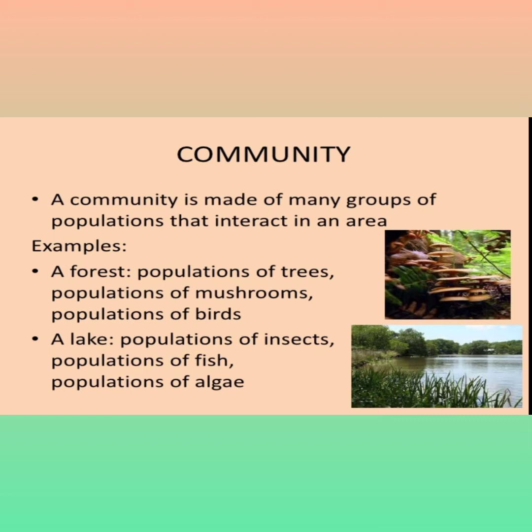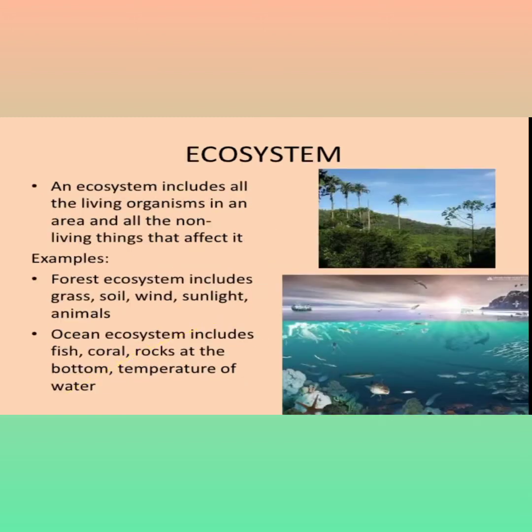A forest is one type of community: populations of trees, mushrooms and birds interact with each other. In a lake, populations of insects, fish, algae, zooplankton and phytoplankton interact with each other. Such a concept is known as a community.